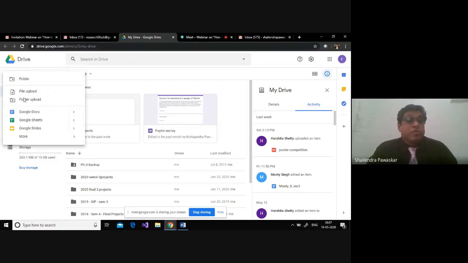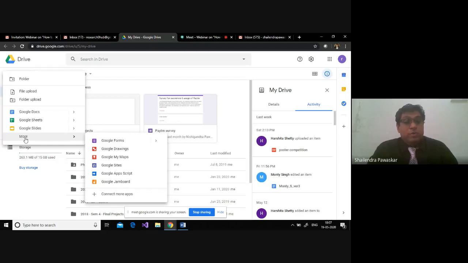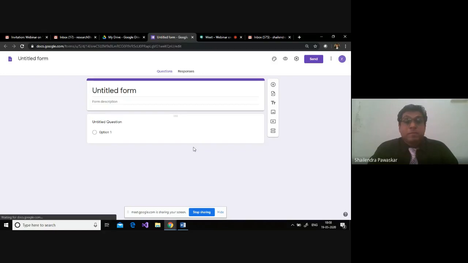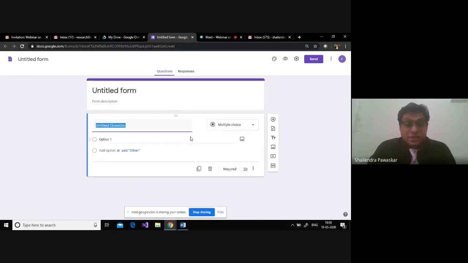You have the option of creating a folder, file upload, folder upload, maybe Google Doc, Google Sheet. Now you go to More and then Google Forms. You click here, and you will get a blank form open. This is how you can start your form.